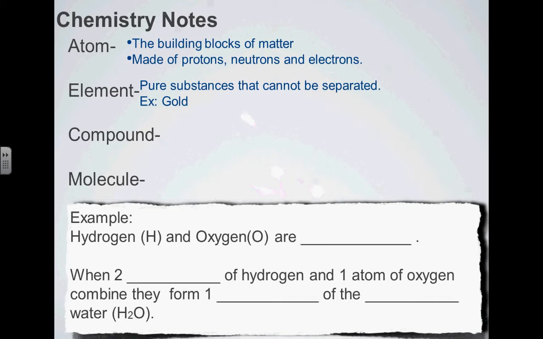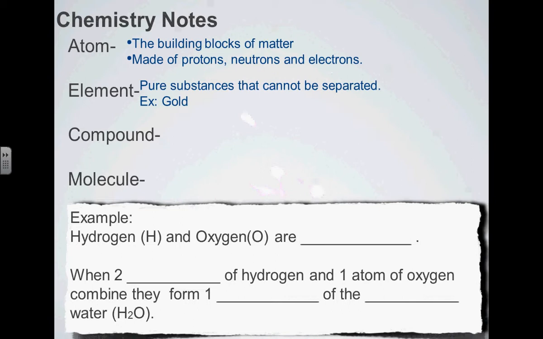So elements are pure. That list I just gave you is all of the elements that are known to exist on Earth. There's a long list. And all other matter is made of various combinations of these elements.